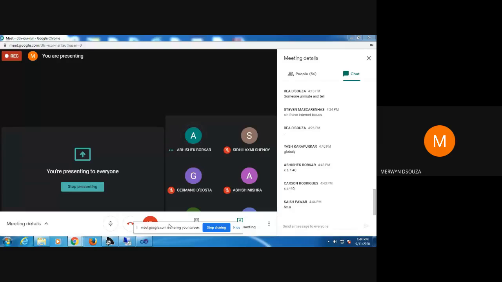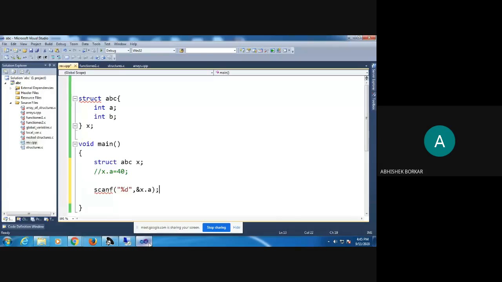Yes, so what would be the forward declaration of function ABC? What is the proper declaration, meaning declaring the function before the main function?